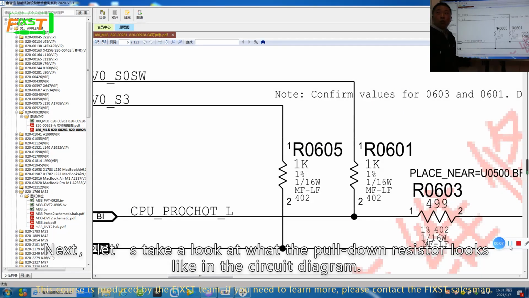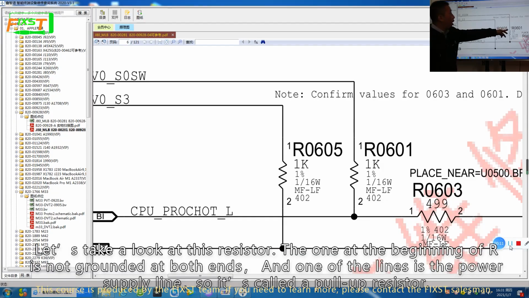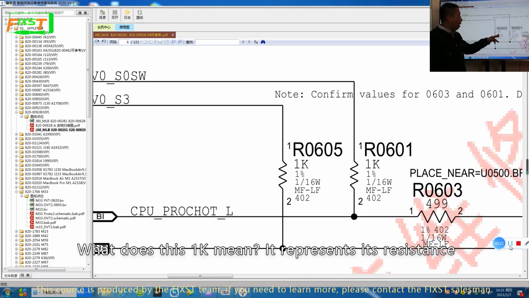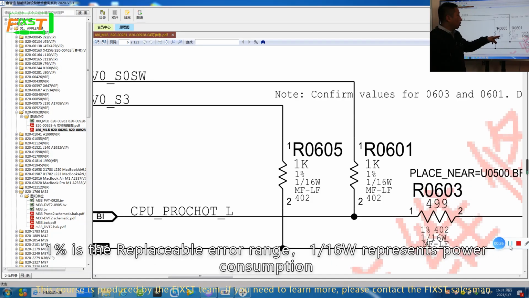Next, let's take a look at what the pull-up resistor looks like in the circuit diagram. Let's take a look at this resistor. The one at the beginning of the R is not grounded at both ends, and one of the lines is a power supply line, so it's called a pull-up resistor. What does this 1 kilo mean? It represents its resistance. 1% is the replaceable error range.